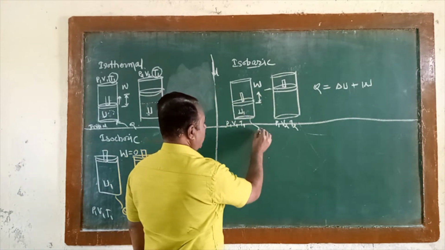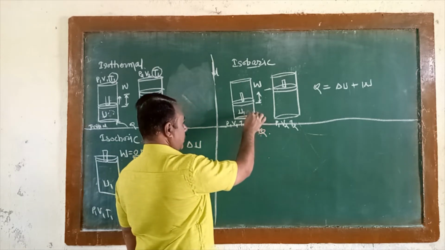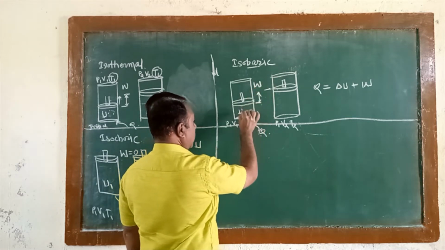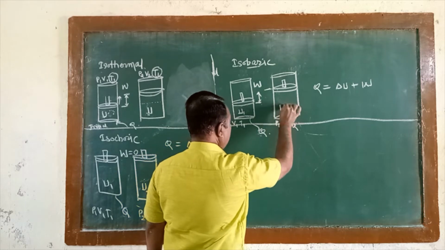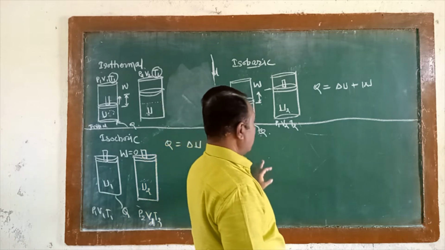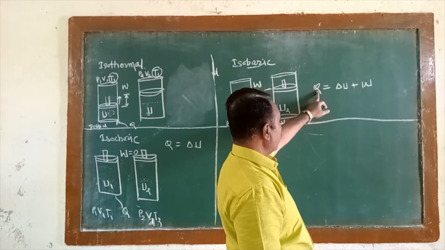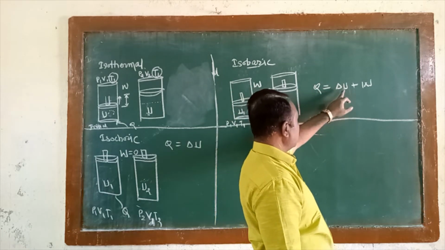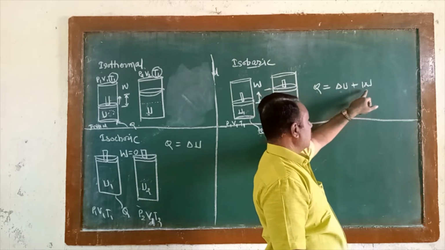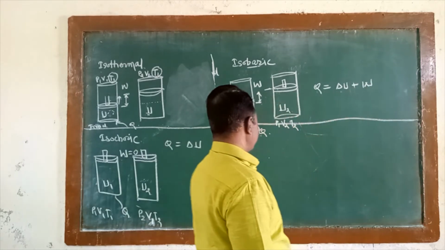In short, suppose 100 energy is received at the initial stage; out of that, 70% is converted into work done, and the remaining 30% is stored in the internal energy, so it becomes U2. Therefore, of the heat energy received from the surroundings, some energy is stored in the form of internal energy, and the remaining energy is utilized to perform work, or converted into work.